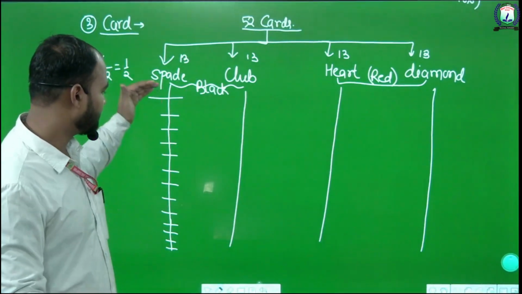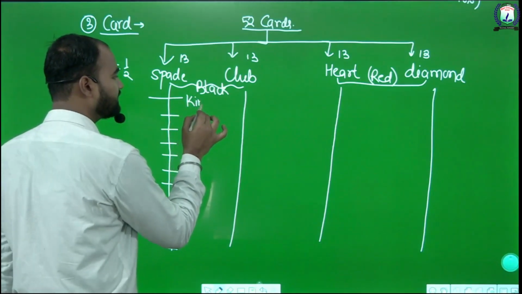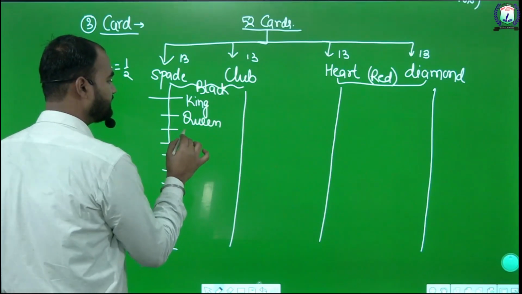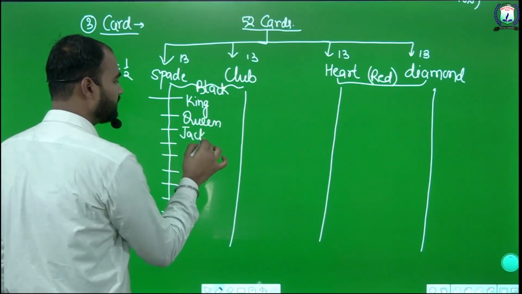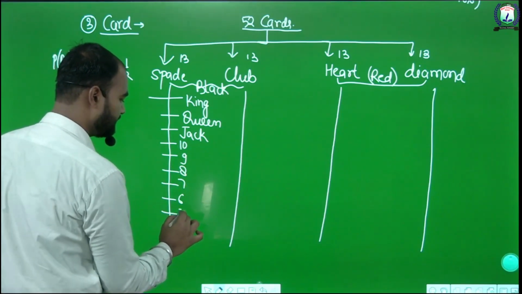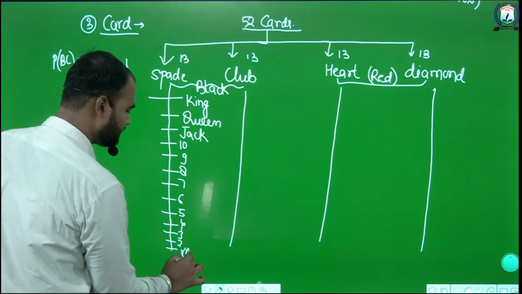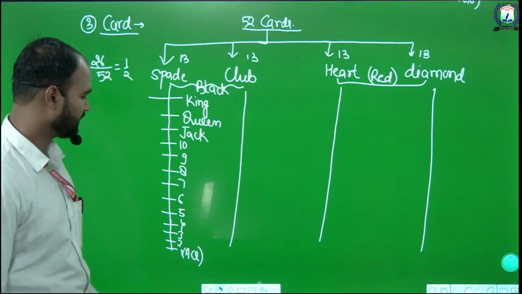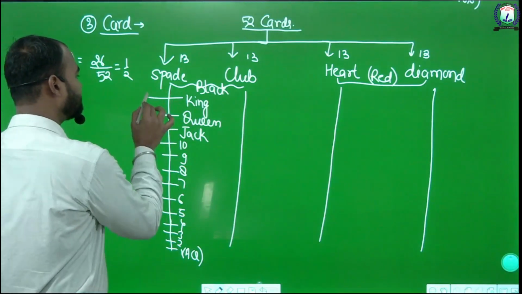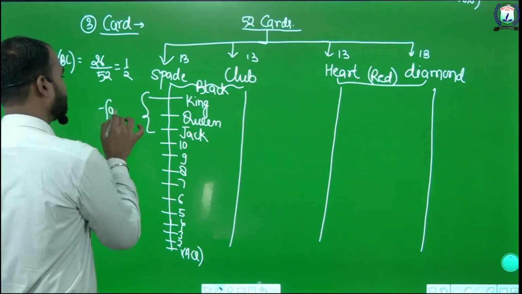These cards are further divided into 13 types: the first card is king, the second is queen, the third is jack, then 10, 9, 8, 7, 6, 5, 4, 3, 2, and 1, which is also called ace. So these are the 13 cards. The 3 cards king, queen and jack are called face cards.